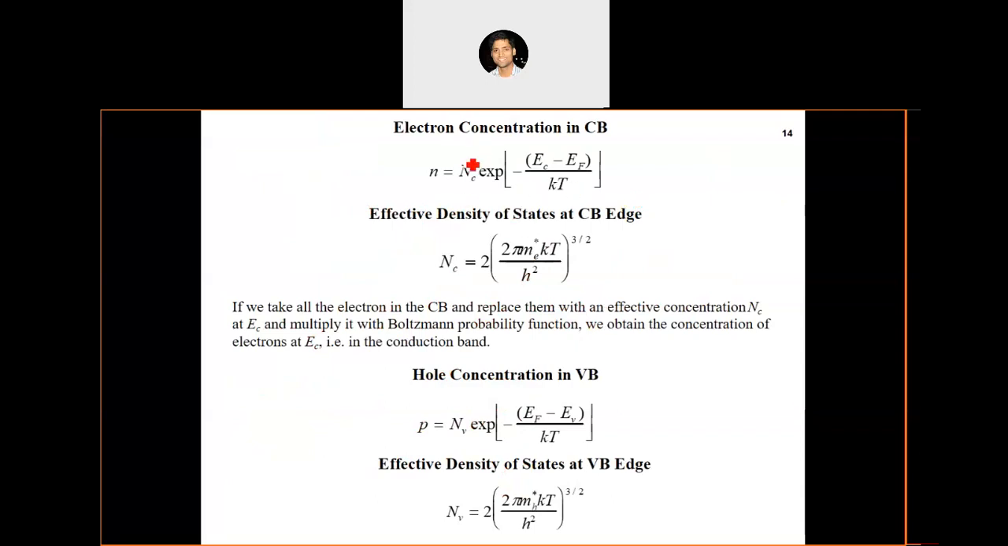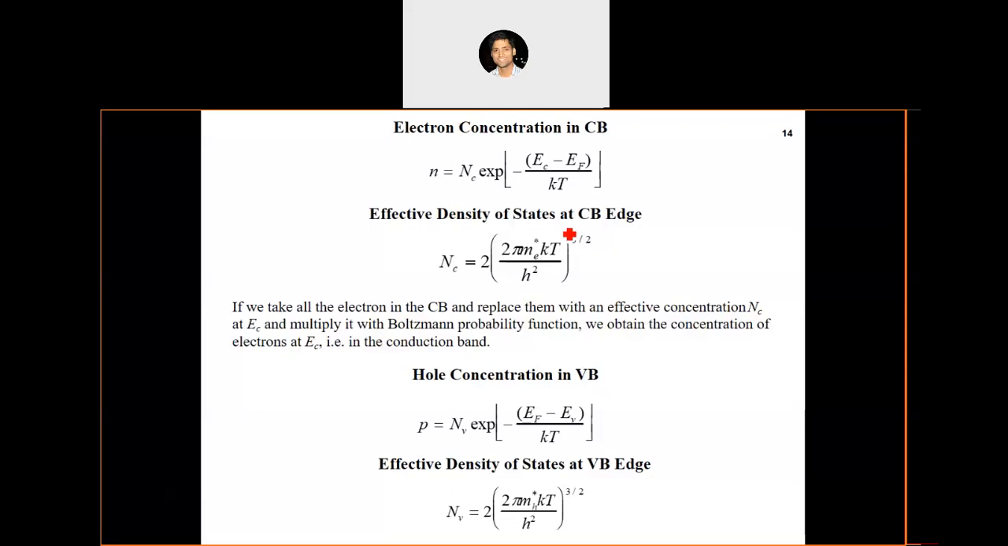So electron concentration is Nc times exponential minus (Ec minus Ef) by kT. If you look at this, it is very clear that as we move away from the bottom of the conduction band, as we move higher in the conduction band, the concentration of electrons will keep decreasing, isn't it? Now this quantity Nc is defined as (2 pi me star kT by h square) to the power 3/2. It is also known as the effective density of states at the conduction band edge.